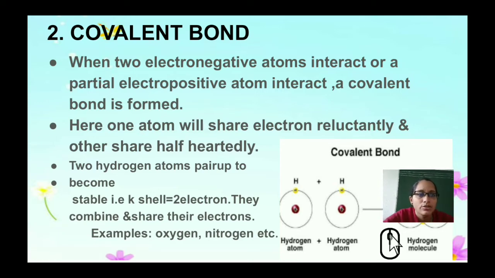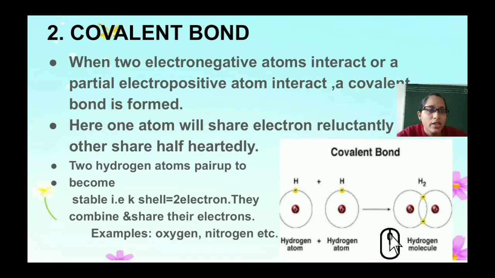So covalent bond. When two electronegative atoms interact, each of the atoms needs an electron or 2 electrons to form an octet or a particular stable configuration. When such atoms interact, a covalent bond is formed. In the figure you can see that one hydrogen atom has 1 electron, one more hydrogen atom has 1 electron. This gives high instability to the atom. So these two combine together to form 2 electrons. Here one atom will share its electron reluctantly, the other will share half-heartedly.